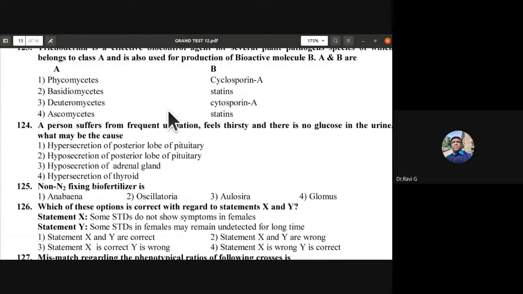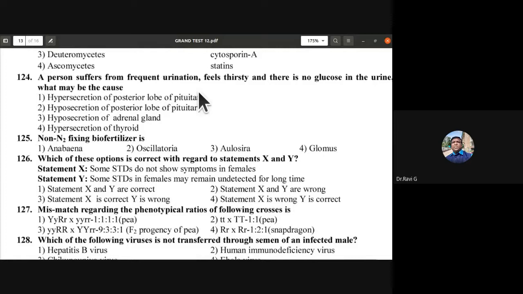So 124th: a person suffers from frequent urination, feels thirst, and there is no glucose in the urine. What may be the cause of it? There is a hyposecretion of the posterior lobe of the pituitary, ADH. That is what they have told indirectly. ADH is secreted in less amount. It causes diabetes insipidus. See, they have given it in an indirect way. So second one, hyposecretion of the posterior lobe of the pituitary gland. That is hyposecretion of ADH. It causes diabetes insipidus. Okay.